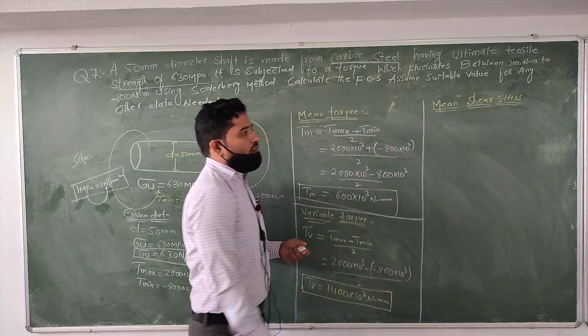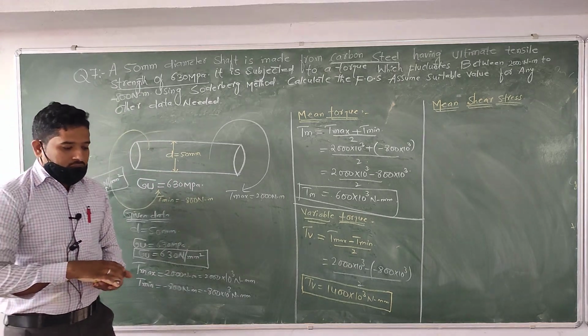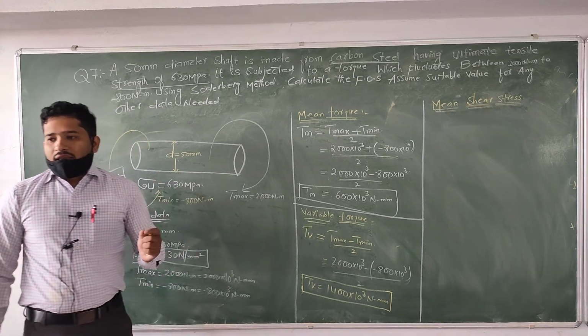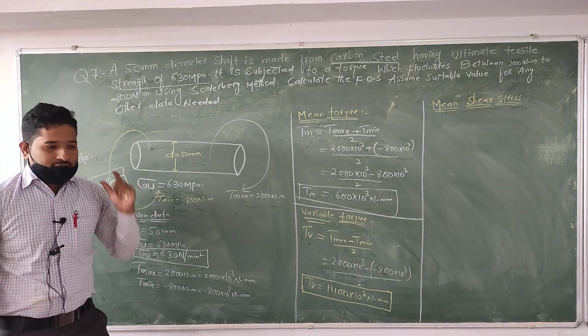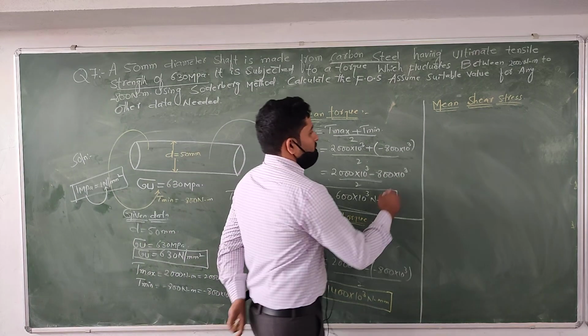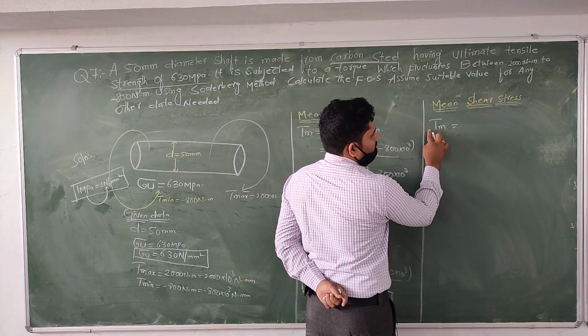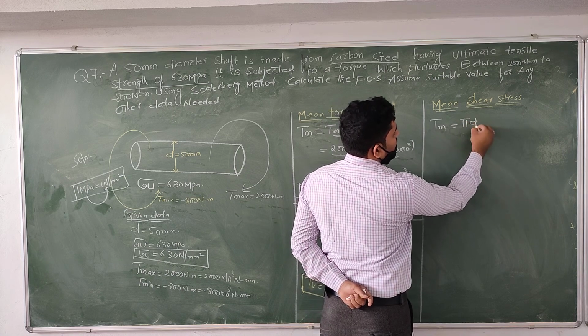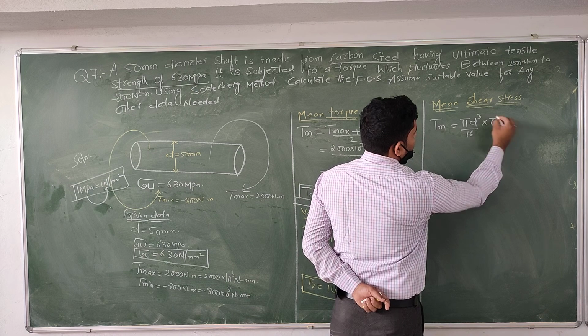If you want to find out the mean shear stress, which formula we have to use here? Just I told you, Tm is equal to pi d cube by 16 into shear stress. Tm, mean torque, is equal to pi d cube by 16 into mean shear stress.